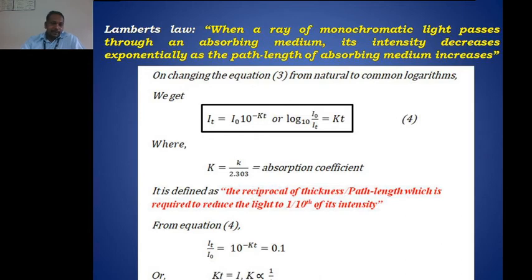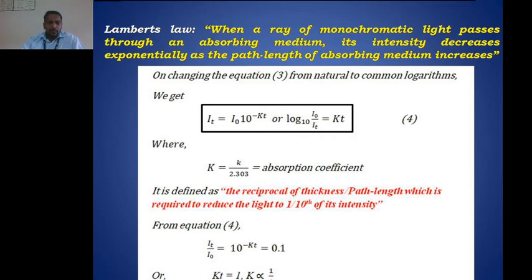2.303 is the conversion factor from log to the base e to log to the base 10, and small k divided by 2.303 is called the absorption coefficient. So this statement becomes log to the base 10 of I0 upon It equals kt, from this equation 4, where capital K equals small k divided by 2.303 is called the absorption coefficient.